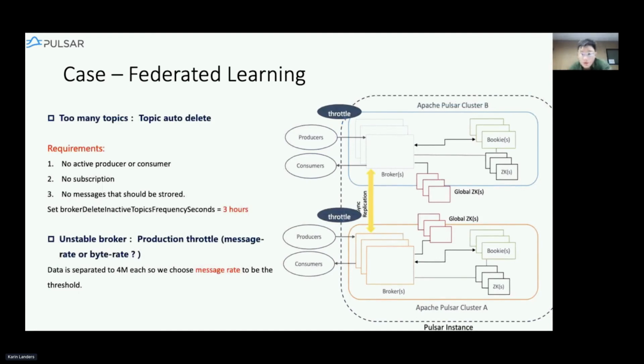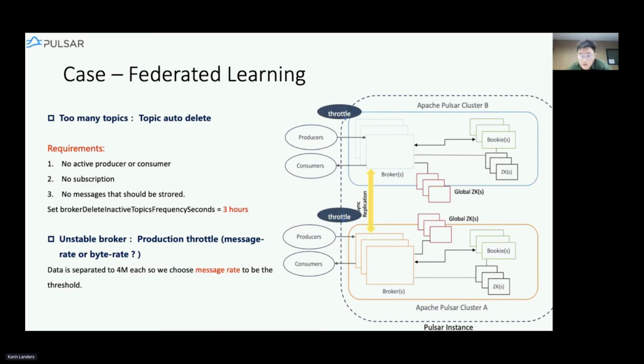Now, we know that we cannot delete a topic directly when geo-replication is open. So in order to delete all the topics that were stored before, we need to open the delete inactive option to let Pulsar delete them for us. There are some requirements. First of all, there should not be active producers or consumers of this topic, no subscriptions, and no messages stored in this topic. And we set the frequency seconds to 3 hours for Pulsar to delete them for us.